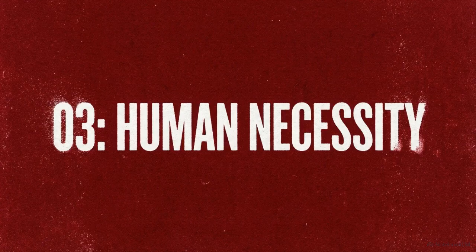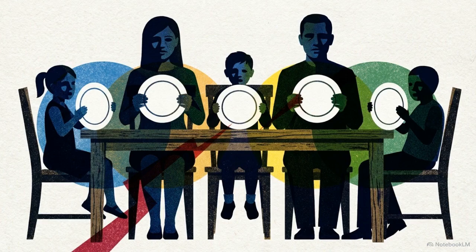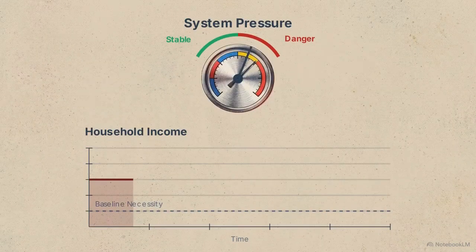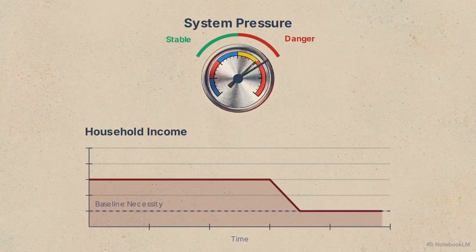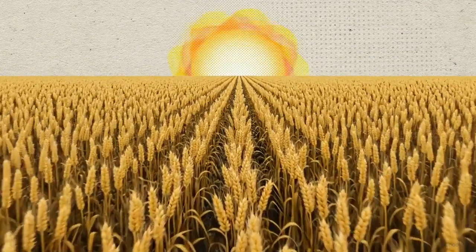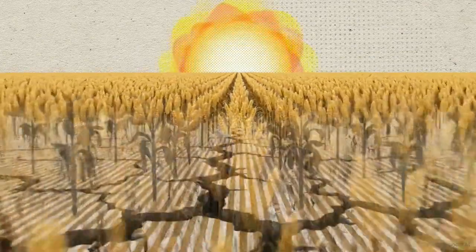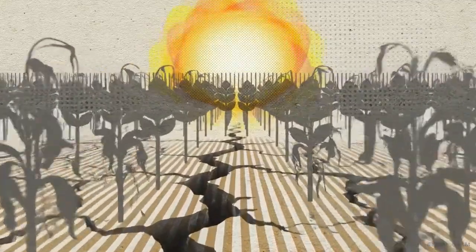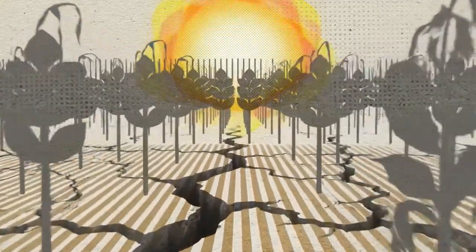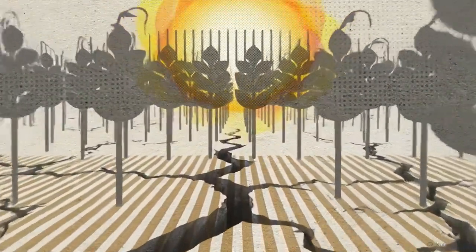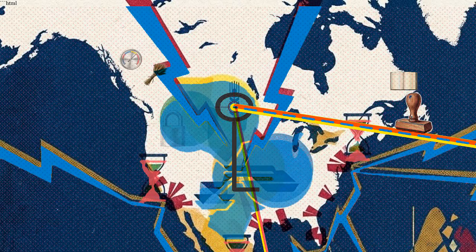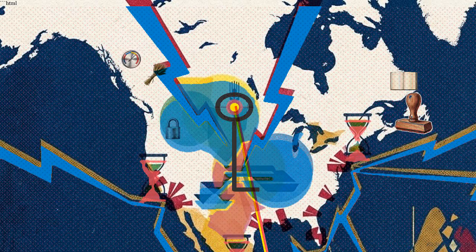The third limit is inelastic aggregate demand. Humans have a baseline caloric requirement that cannot be delayed. This ensures constant pressure on the system, even when prices spike or incomes fall. When these factors interact, a small upstream supply shock, like a localized drought, creates massive disruptions. Because the supply is rigid and the demand is persistent, the impact becomes nonlinear and spreads across the macroeconomy.